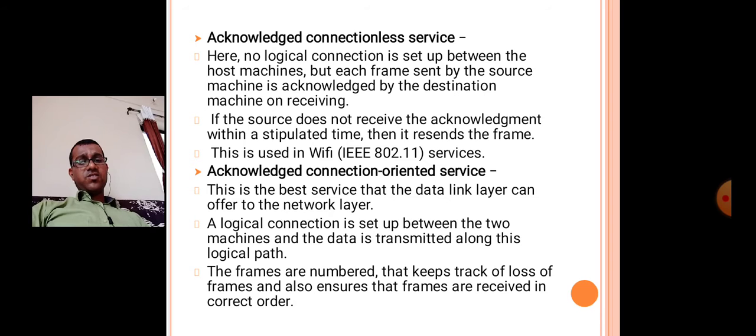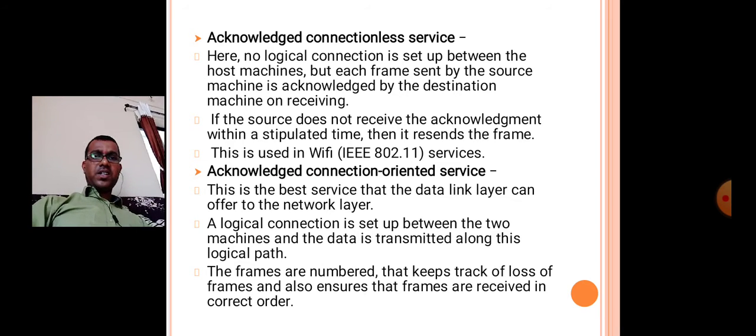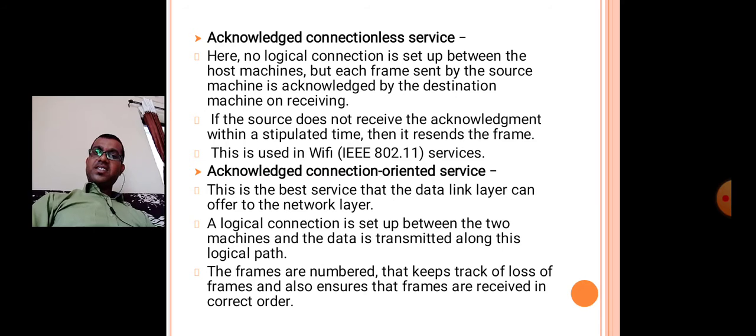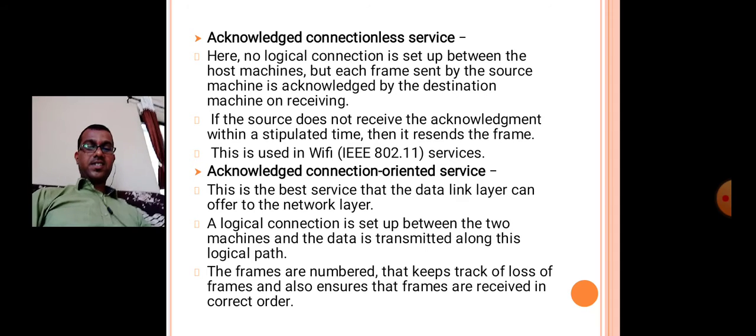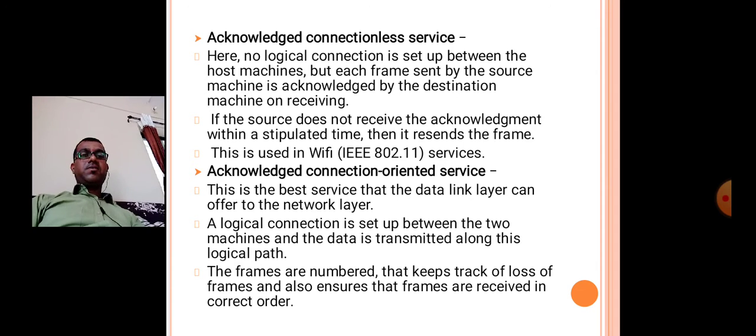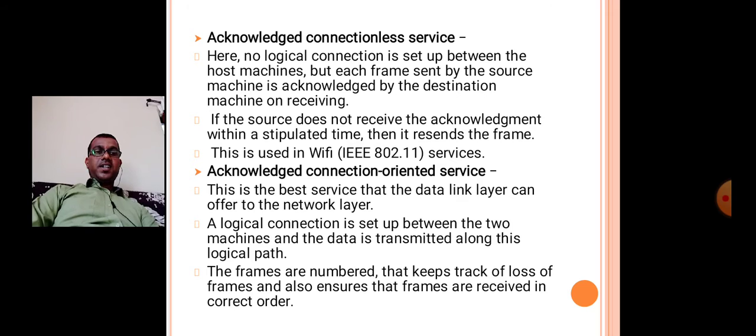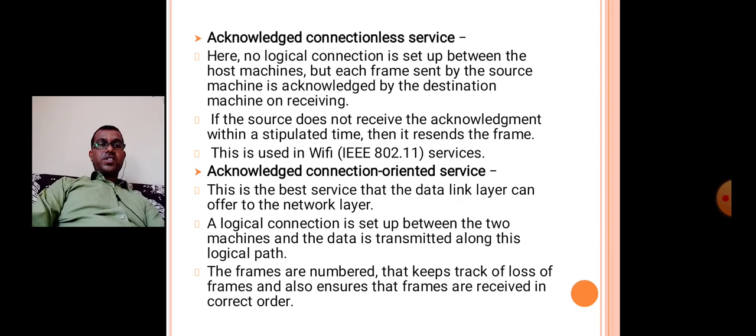The next one is acknowledged service. Here also no logical connection is used, but each frame sent is individually acknowledged. The sender knows whether each frame reached safely or not. In case of an error, it can be sent again. This is used for unreliable channels such as wireless systems. And the third one is acknowledged connection-oriented service.